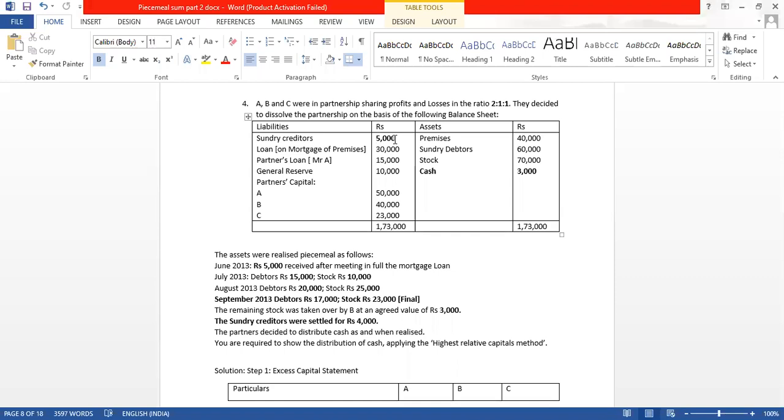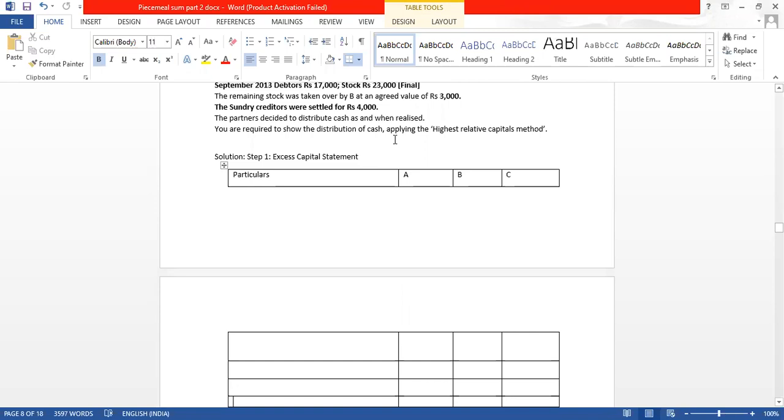The partners decided to distribute cash as and when realized. You are required to show the distribution of cash applying the highest relative capital method. As you all know, we have only one method in this chapter. So this is what we will have to do. This is nothing but our excess capital method. So what we will do,